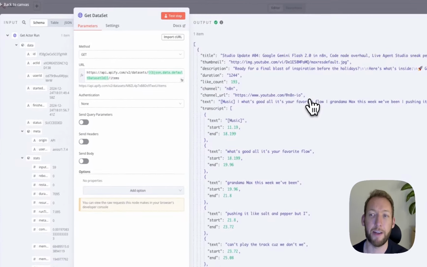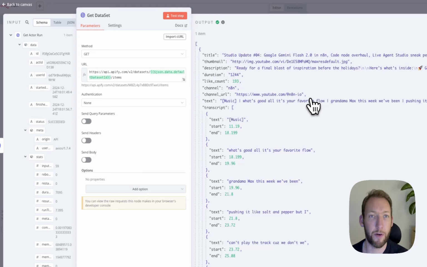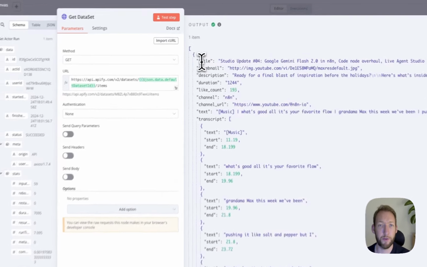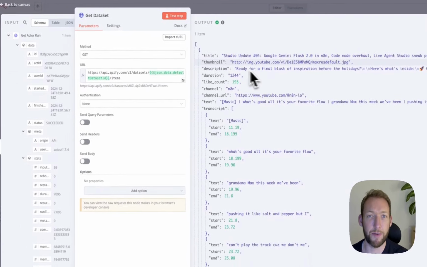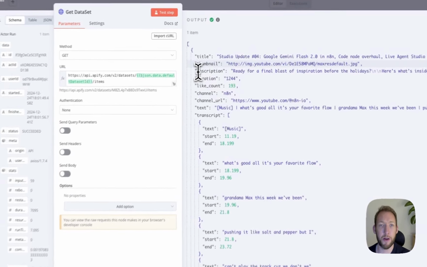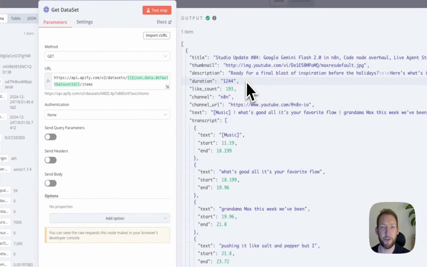As you can see on the right hand side, what we've got returned from the Apify actor is a breakdown of various things as part of the YouTube video URL. So we've got the title, which is Studio Update 04, which we know as we were on the video a minute ago. We've got a thumbnail, we've got the description, duration, like count, and various other things.